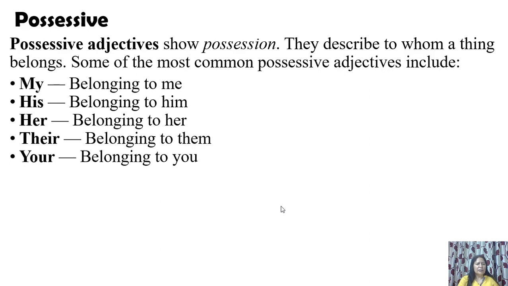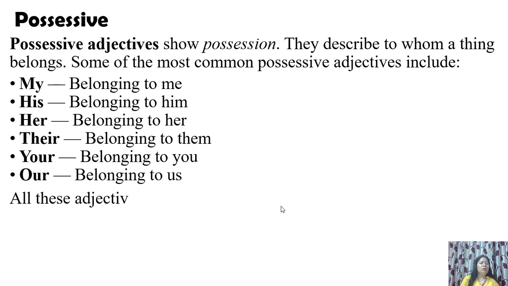So what they explain: my belonging to me, his belonging to him, her belonging to her, their belonging to them, your belonging to you, and our belonging to us.